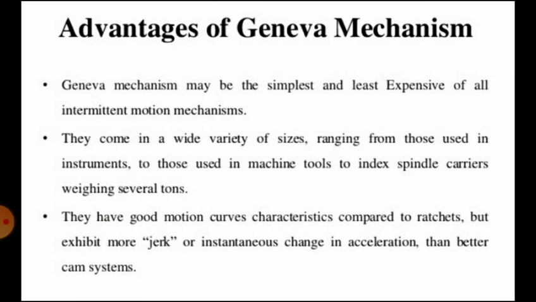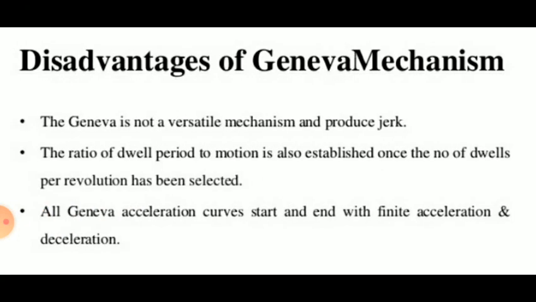So advantages of Geneva mechanism. It is the simplest and least expensive of all intermittent motion mechanisms. They come in a wide variety of sizes, ranging from those used in instruments to those used in machine tools to index spindle carriers weighing several tons. They have good motion curve characteristics compared to ratchets but exhibit more jerk, or instantaneous change in acceleration, than better cam systems. Disadvantages: it is not a versatile mechanism and produces jerks.